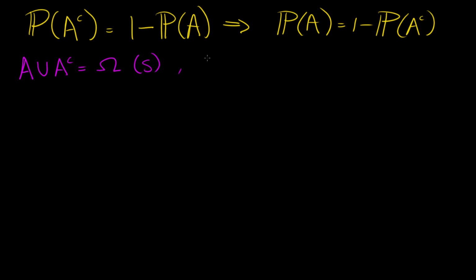The second axiom we need to know is that A's intersection with its complement is equal to the empty set. And from this, we can see that A and its complement are mutually exclusive. There's no elements in A that are also in its complement, because the intersection between A and its complement is an empty set. Okay, so for the proof,